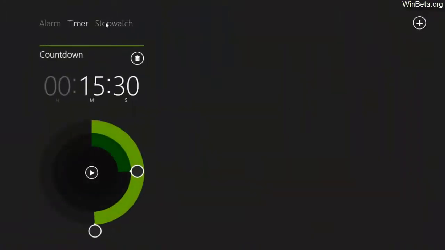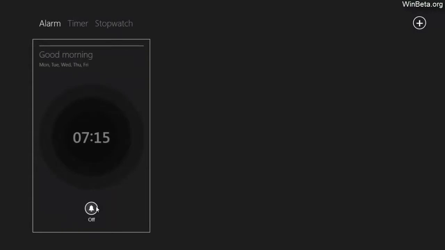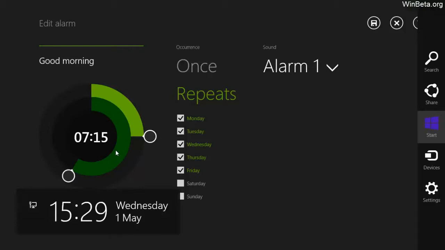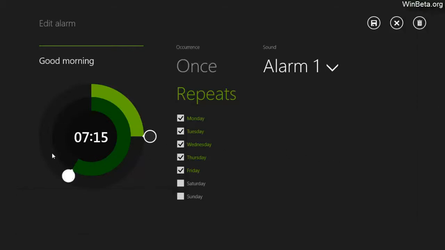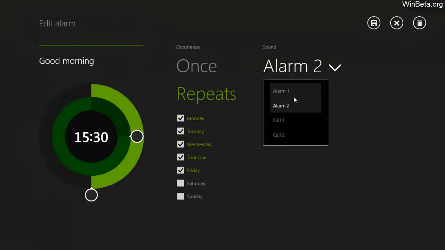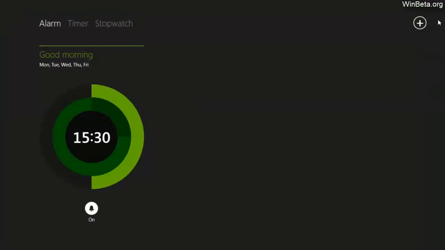Right, moving on, the Alarms app doesn't look to have changed that much. However, you can add alarms. And I think we can edit them. Can we edit them? We can edit them. So what is the time on this system? That's not what I wanted. 3:30. So if we do 3:30 alarm. Do we get to test the alarm sounds? No idea. Let's save it as 1.